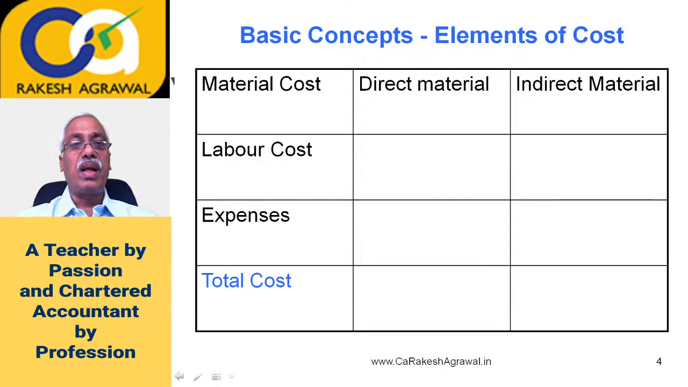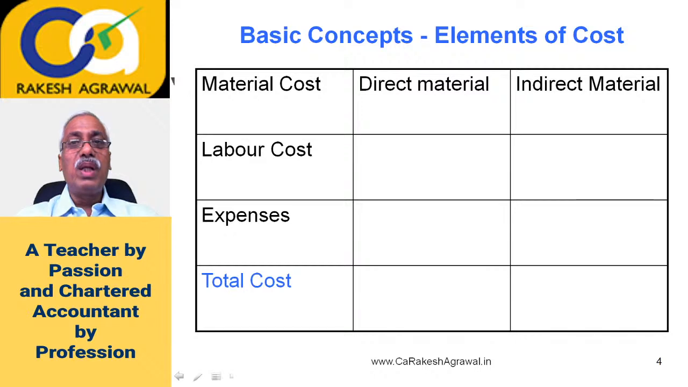Now in material cost, the material which you can identify with the product itself, that in manufacturing of this product, this material must have gone, you can call all that material cost as direct material. But there are variety of other materials required to run the machinery. It could be even oil and grease required to run the machine, but that oil and grease doesn't form part of the product.